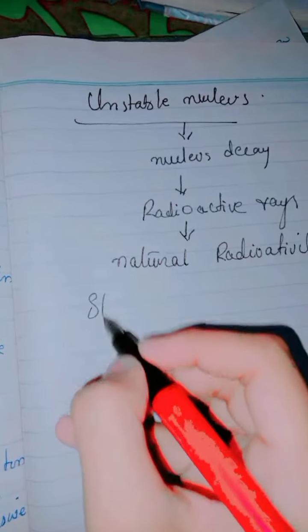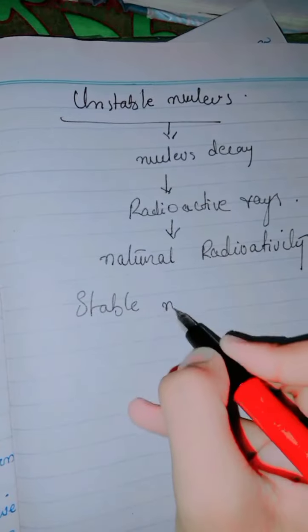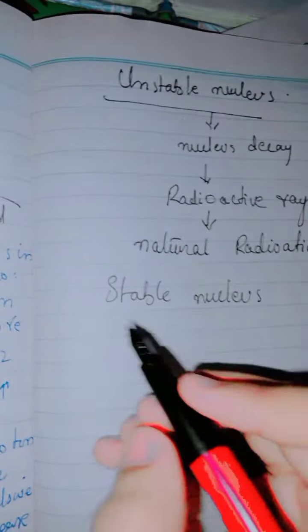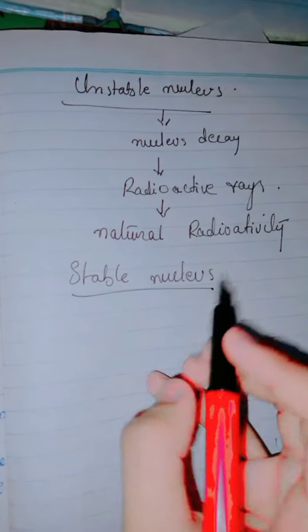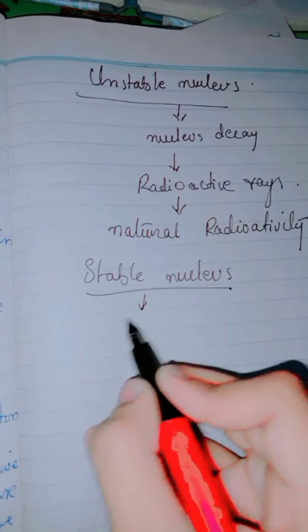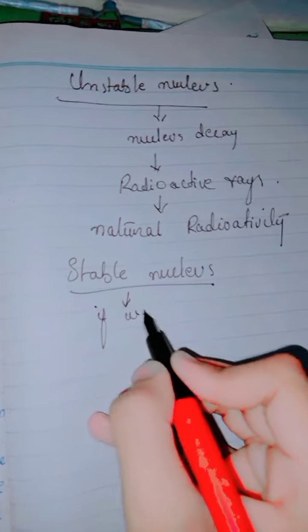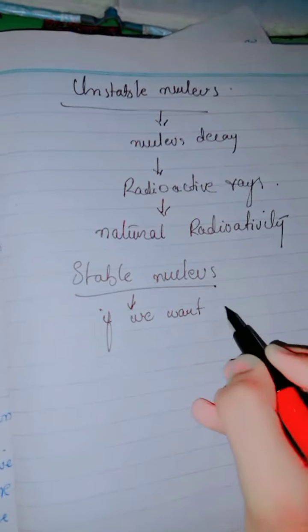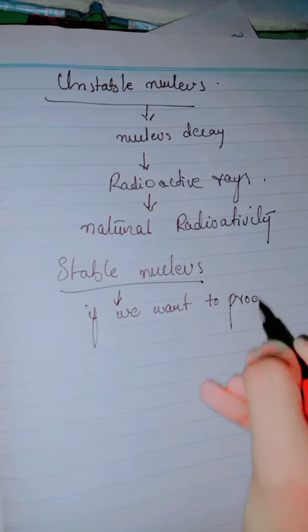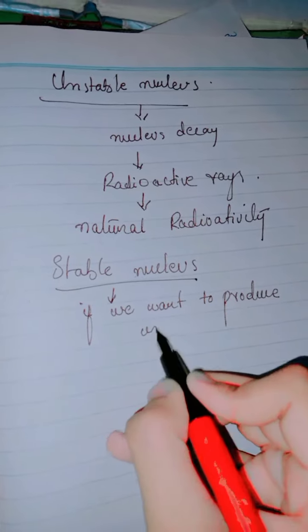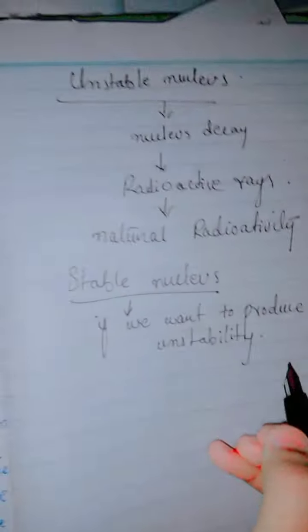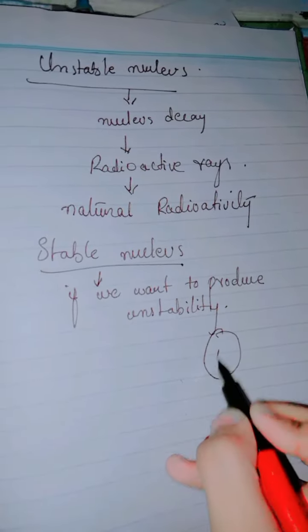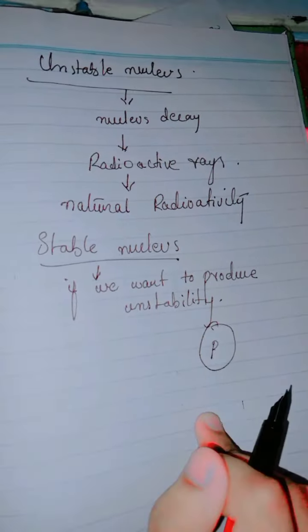If we talk about the stable nucleus, here the nucleus is stable, but if we want to produce instability here, what we need is that the number of protons or neutrons is less than 82.